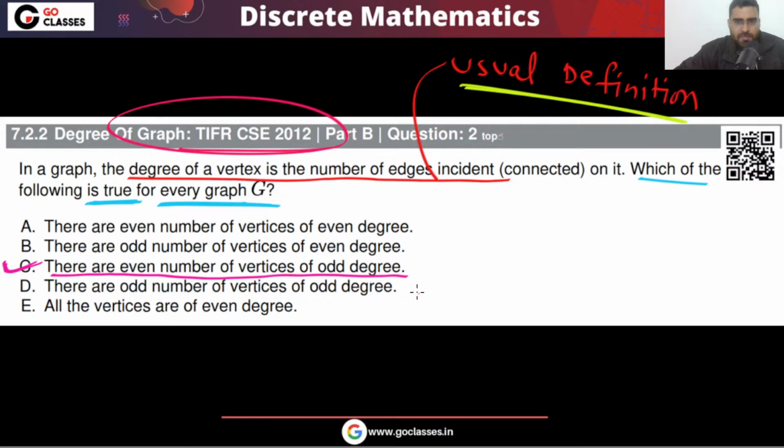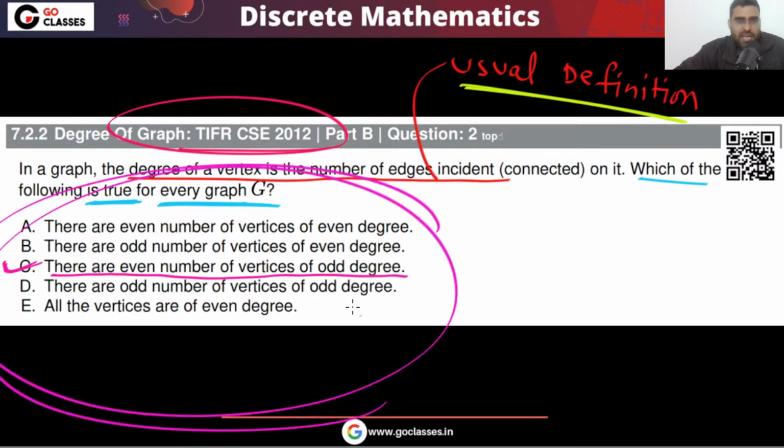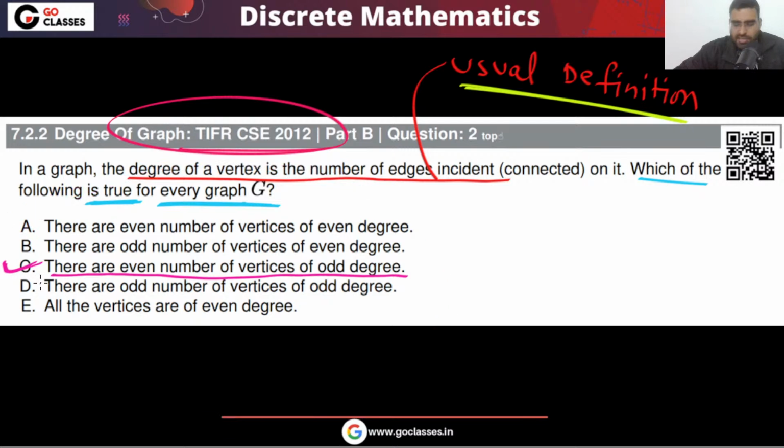But you tell me which of them is never true. You can notice this is never true: there are an odd number of odd degree vertices. This is never true.